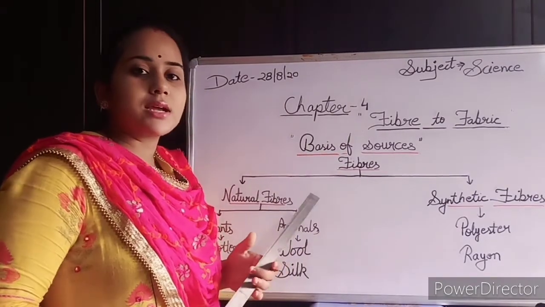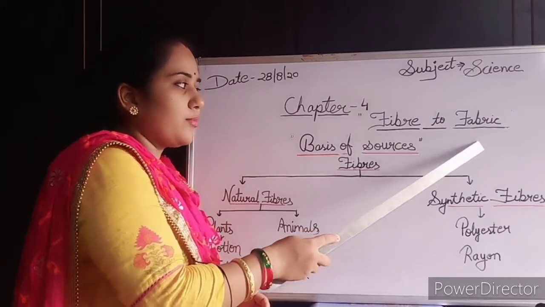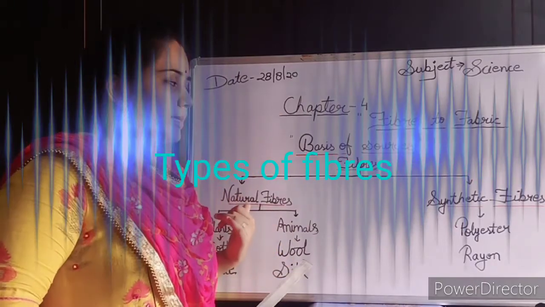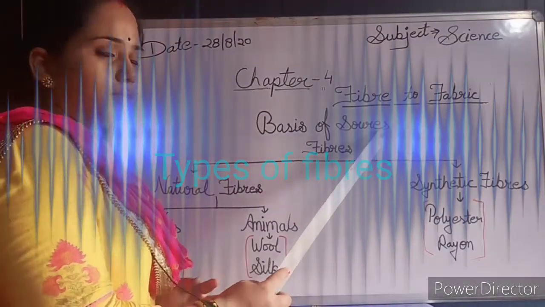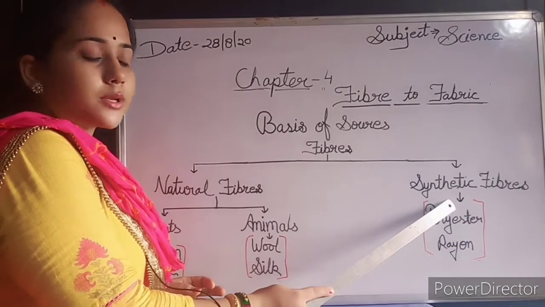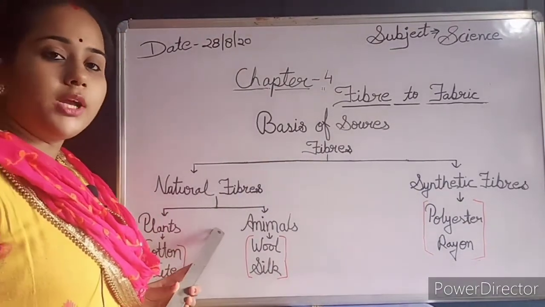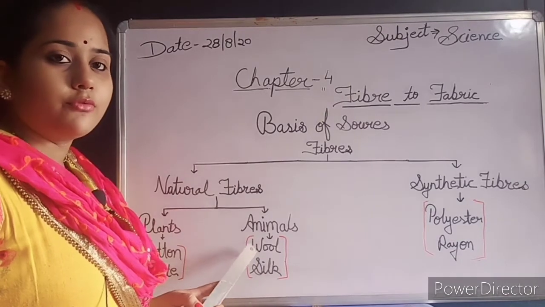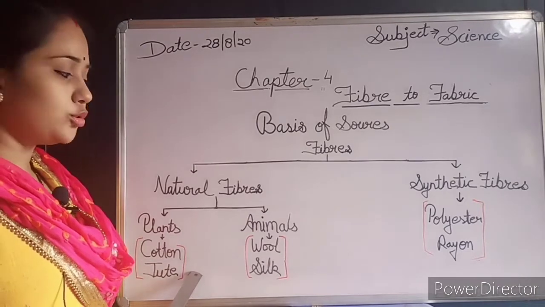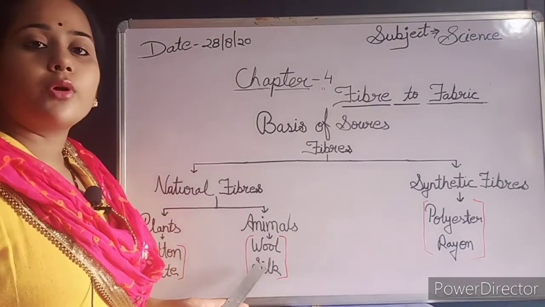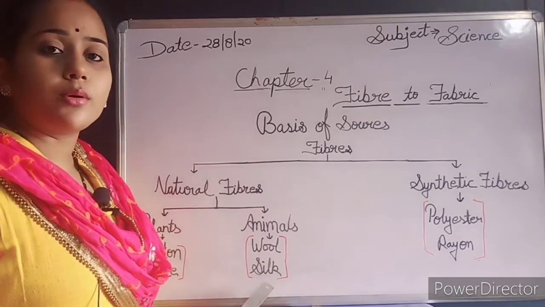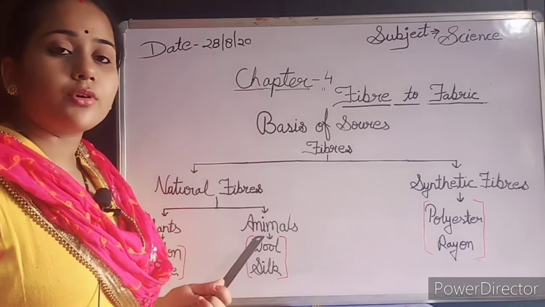In the last class I told you that cloth is made from fabric and fabric is made from fibers. So students, how many types of fibers are there? On the basis of the source, fibers are of two types: natural fibers and synthetic fibers. Natural fibers we obtain from plants and animals. For example, cotton we obtain from the cotton plant, jute we obtain from the jute plant, wool we obtain from the fleece of sheep, hair of rabbit and yak, and the cocoon of the silkworm gives us silk. Silk we obtain from the silkworm.